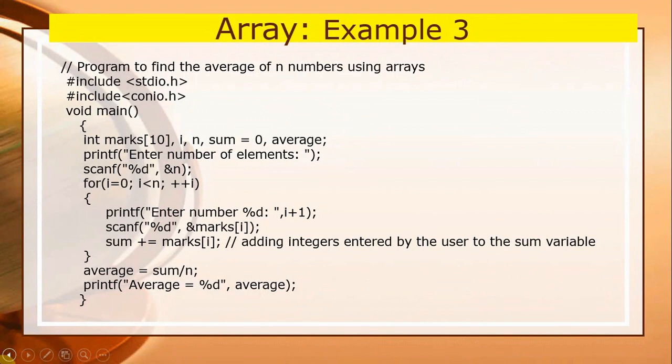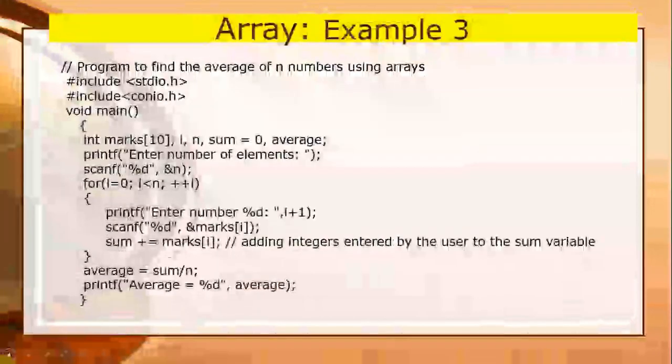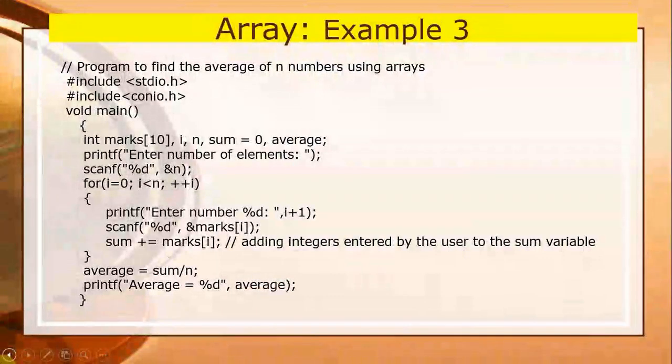That's why I have written directly average equals to sum upon n. So whatever sum is calculated, it will be divided by n. Suppose you added 5 marks, then it will be divided by 5. That's why I have taken the n value. So after calculating, it will display the average of all students.